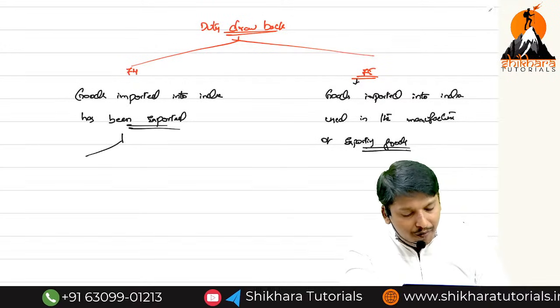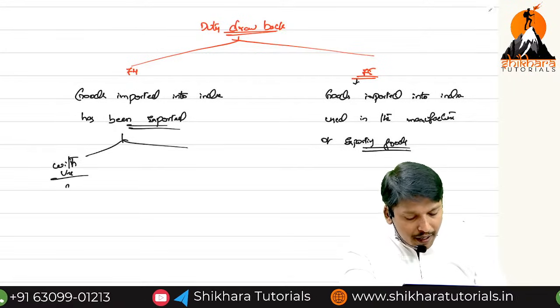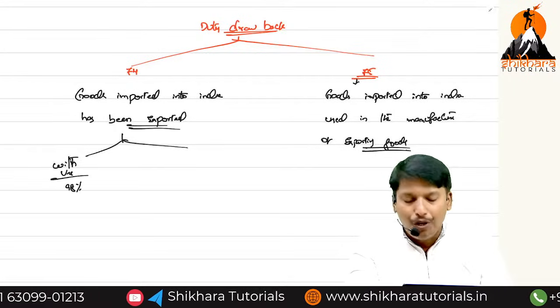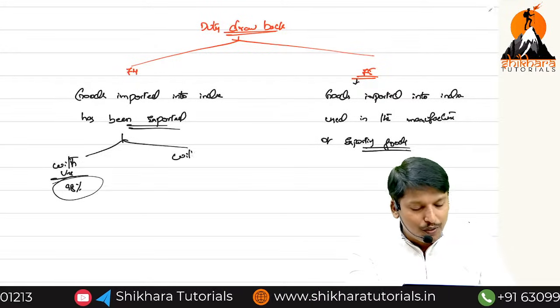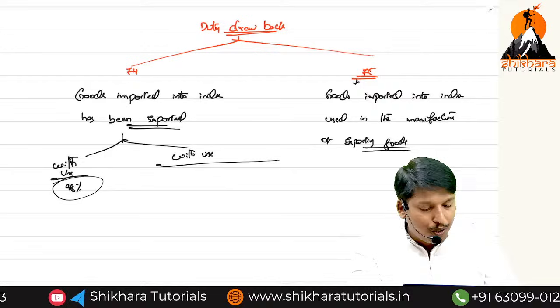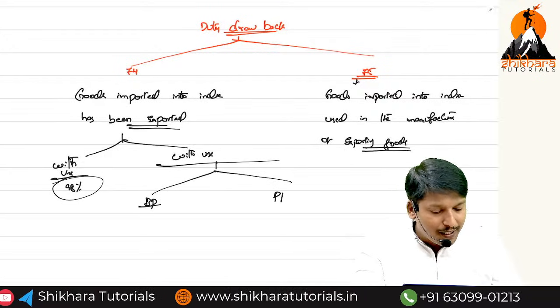First Section 74, without use: 98% of duty you can claim as a drawback. With use, there are two cases: business purpose, personal purpose.